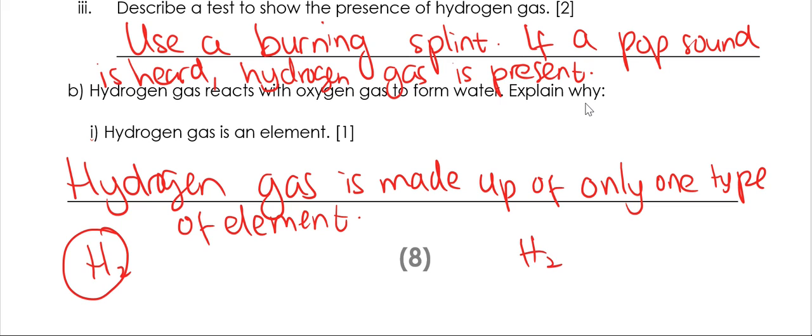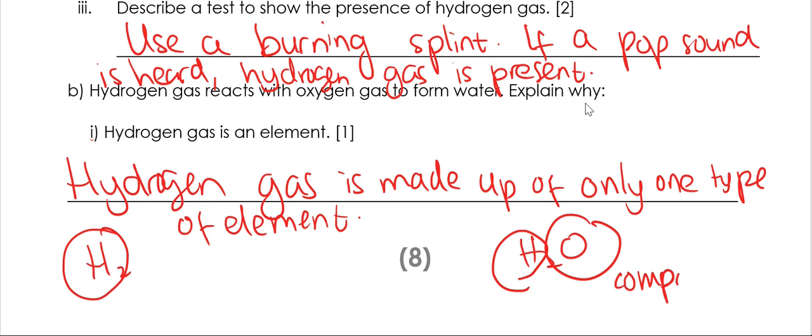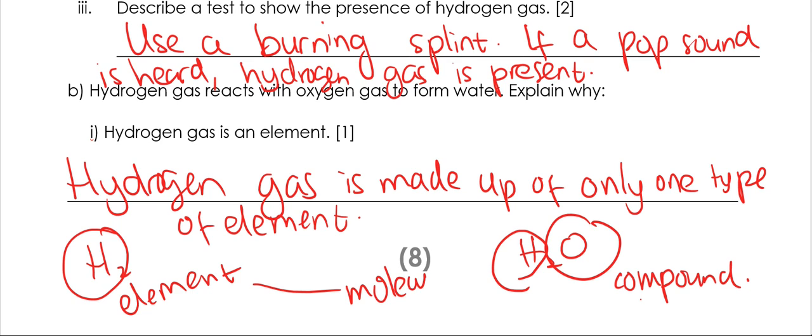But for H2O, water, you can see that there's hydrogen and oxygen. So this is not an element, this is a compound. Both of these are molecules, but this is a compound and this is an element. But they're both molecules, means that they're made up of more than one atom joined together.